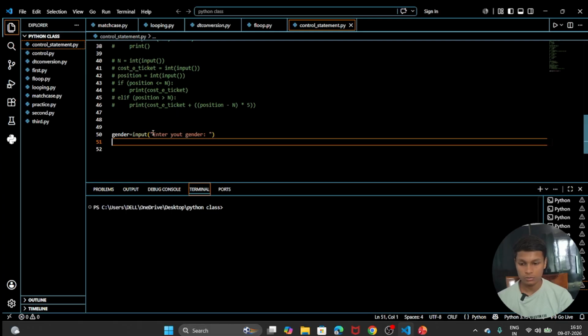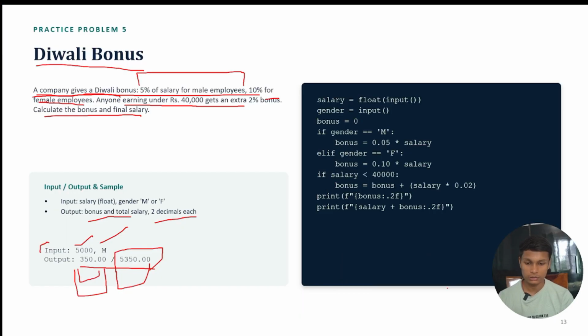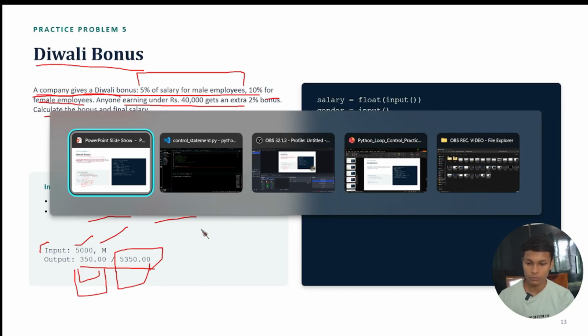So the user enters whether the gender is male or female. After that we are going to take another input, which was about the salary. The first is gender, male and female. Okay, and the salary is also input from the user, which was a float type.